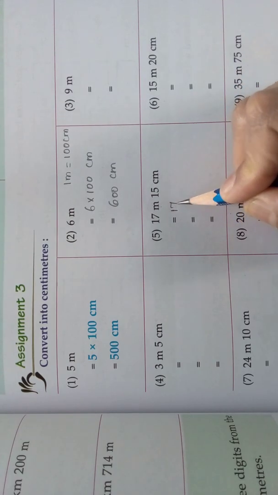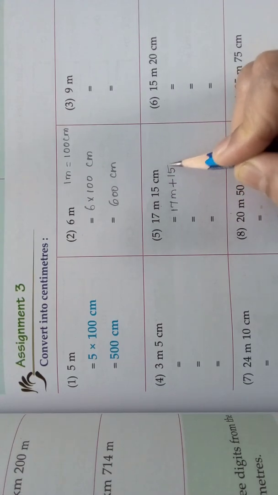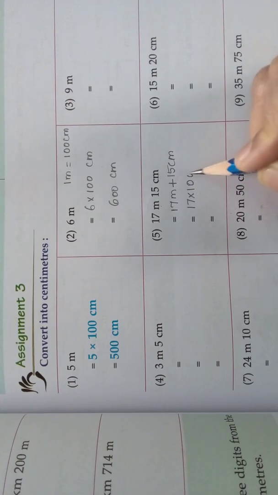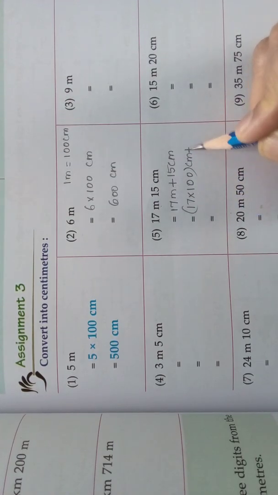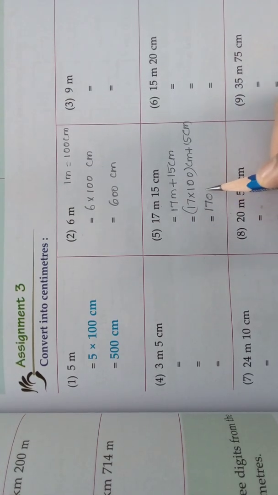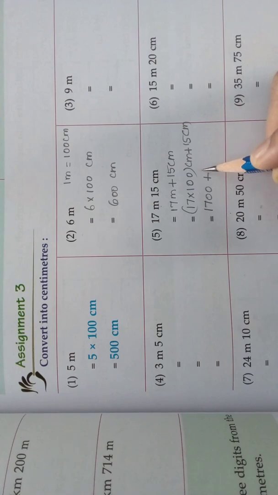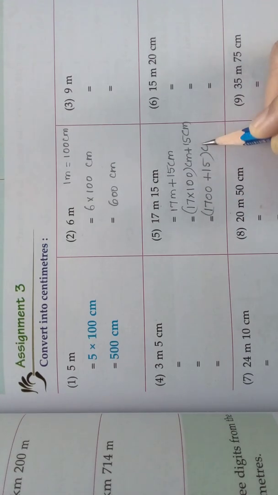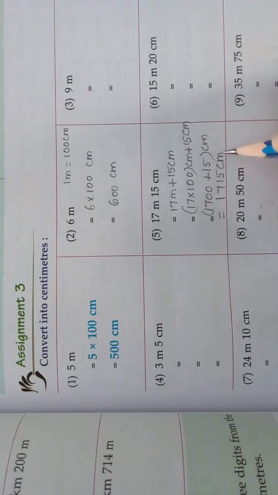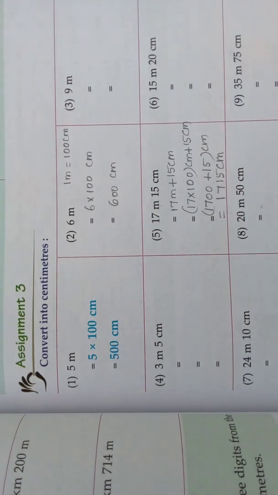So, you write it as 17 meters plus 15 centimeters, that is 17 into 100 centimeters plus 15 centimeters, that is nothing but 1700 plus 15 centimeters, that is nothing but 1715 centimeters. Understood, children? If you add 1700 plus 15, it will give you 1715 centimeters.